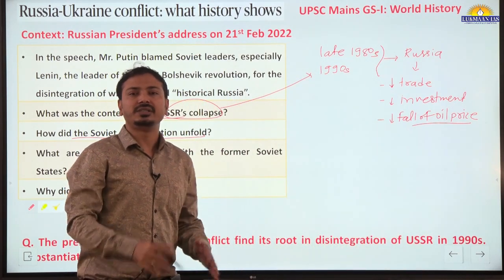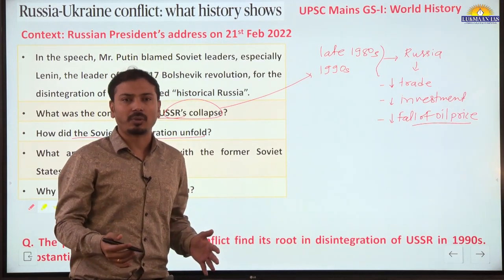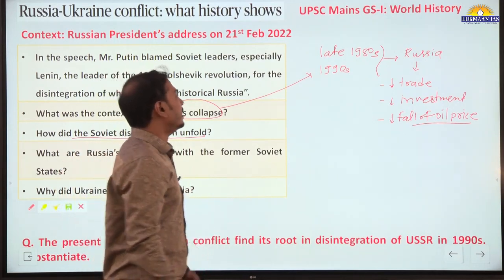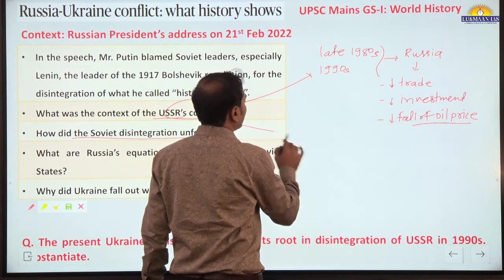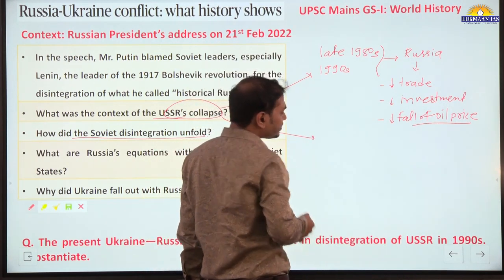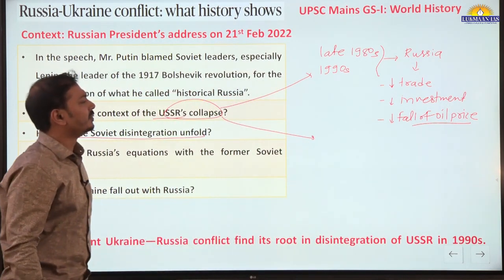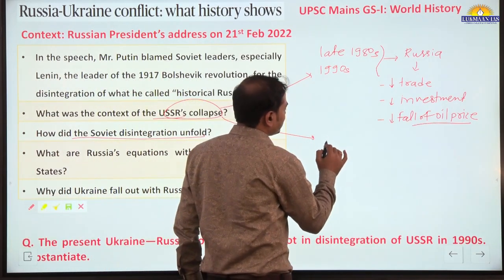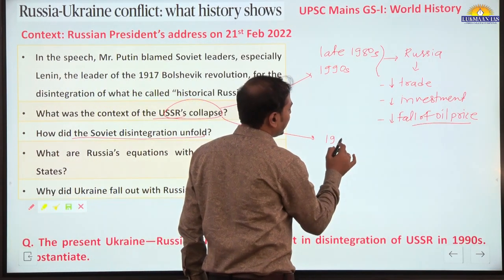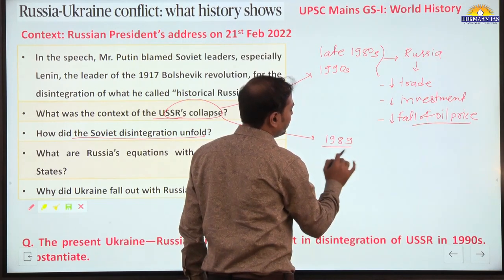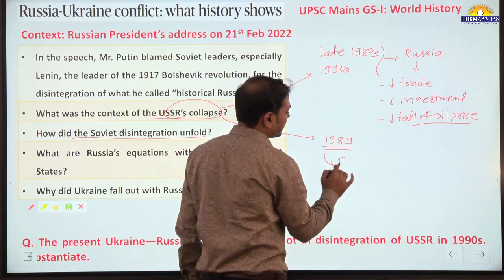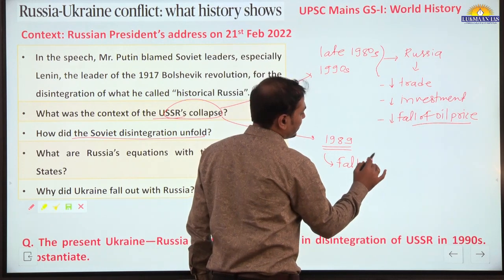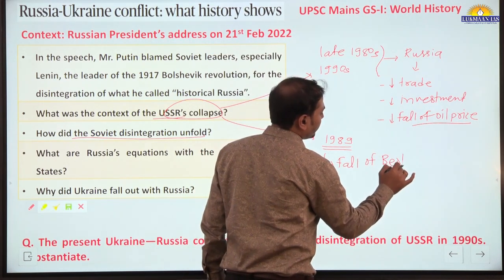So overall the Russian economy was facing problems at that time. The other aspect you should know here is that in 1989 the important development was the fall of the Berlin Wall.